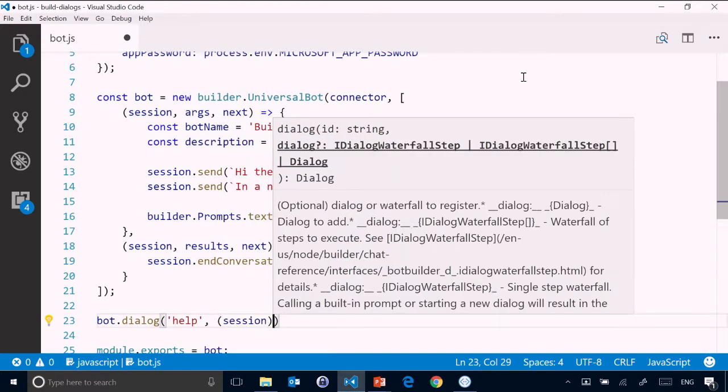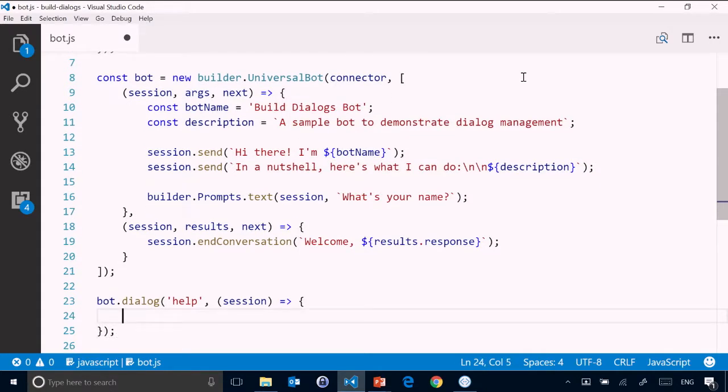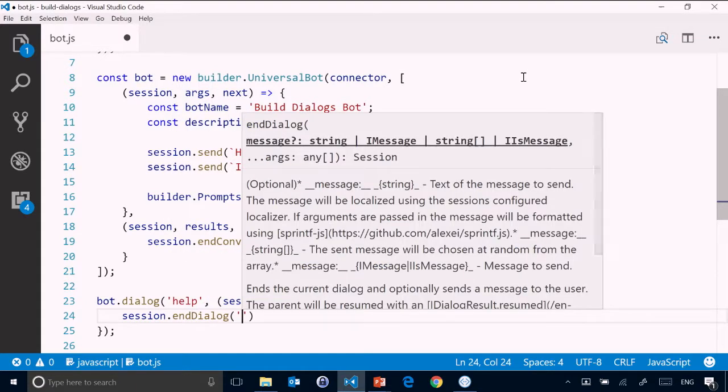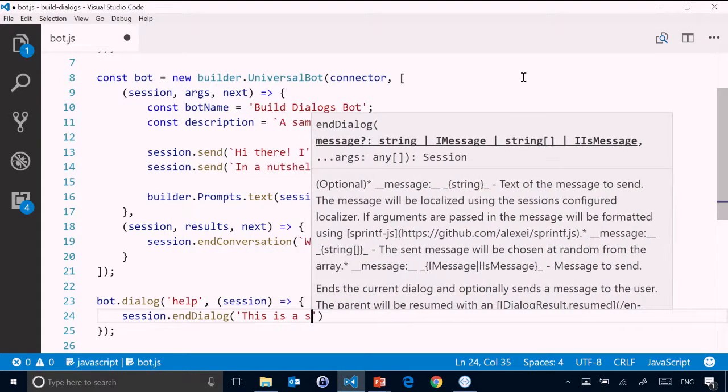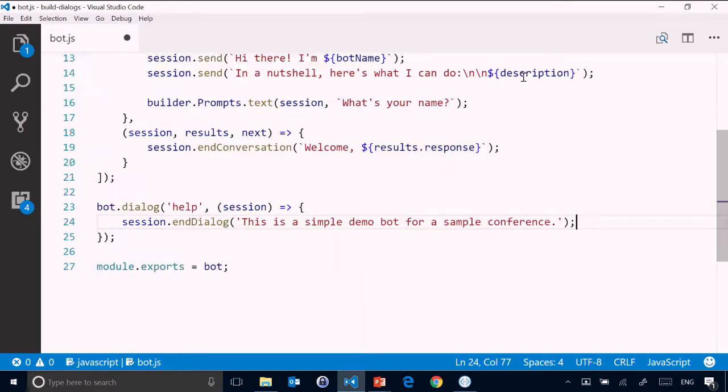In my case, I'm going to keep it nice and simple, and I'm just simply going to say session.endDialog, and this is a simple demo bot for a sample conference, or whatever else it is that you might want that to do.